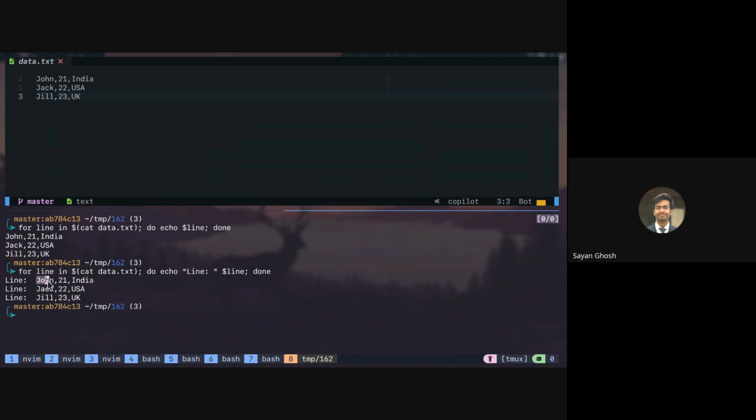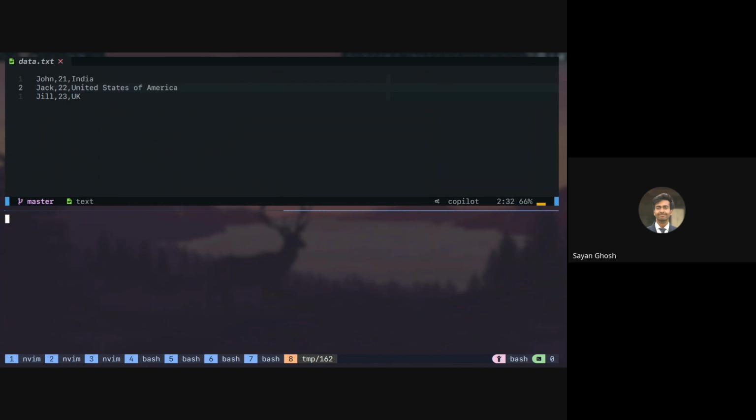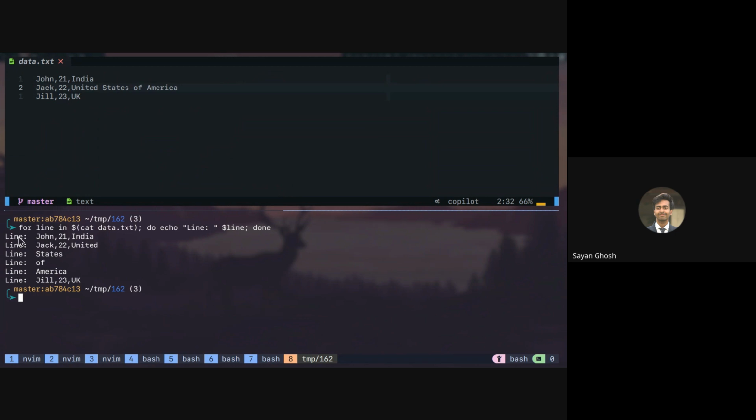Oh, all right, it is writing. Okay, we actually here don't have any space, right? So that's why it is taking the entire thing. So for example, if this is, let's say, United States of America, in that case, if we run this, you can see it is reading line by line, but as soon as there is a space, it treats that as the next iteration. So this will work, but only if there is no space in the data at all.